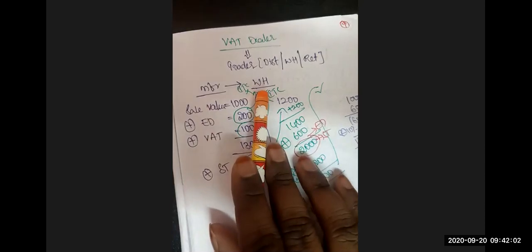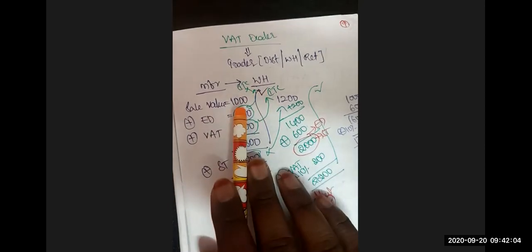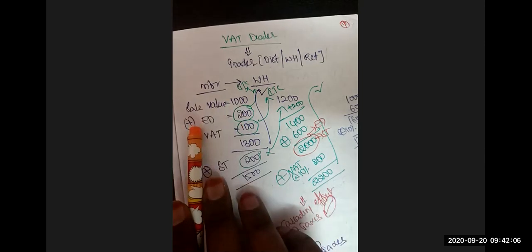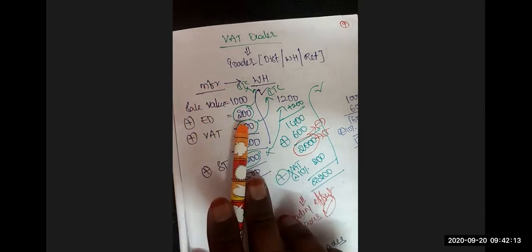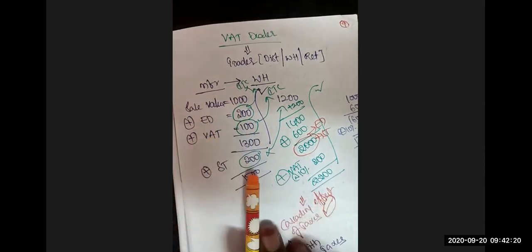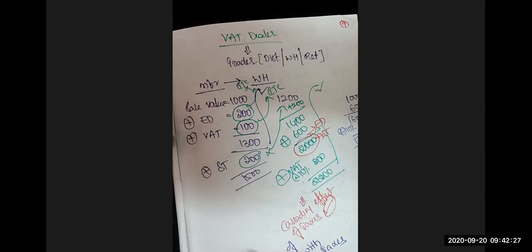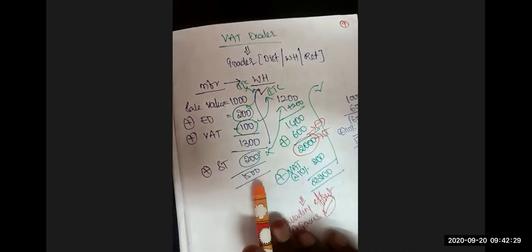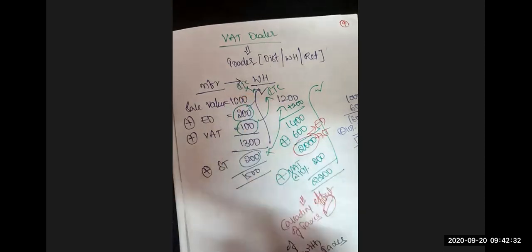From the manufacturer, the wholesaler buys the goods at a sale value of 1000 rupees. Since the manufacturer is engaged in manufacturing the goods, he is supposed to pay the excise duty, and that excise duty forms part of the sales value, and VAT also forms part of it. And if any services were utilized for manufacturing these goods, service tax is also leviable. In total, the manufacturer sells the goods at 1500 rupees.